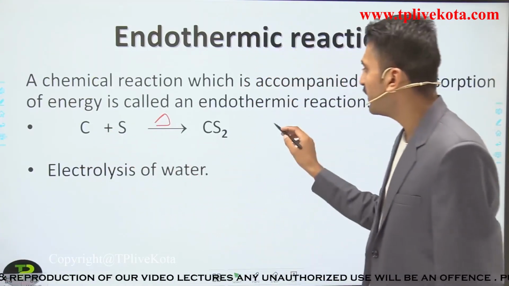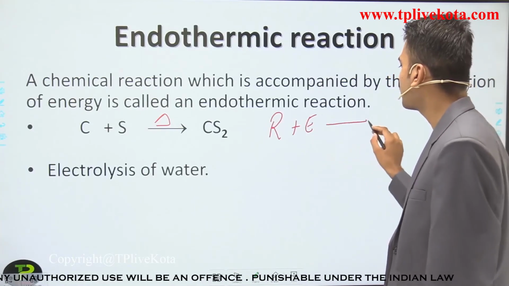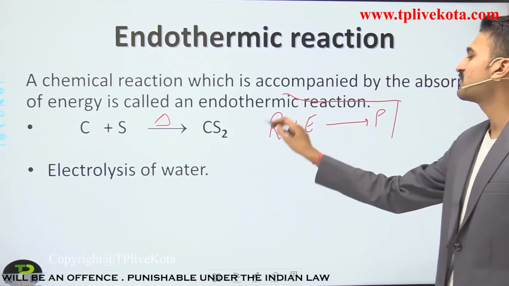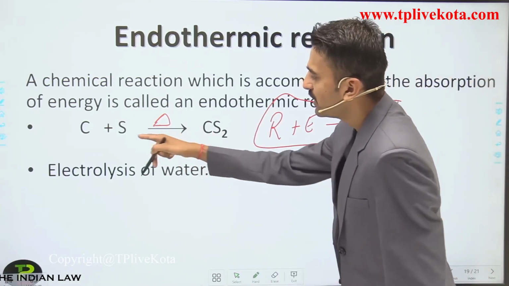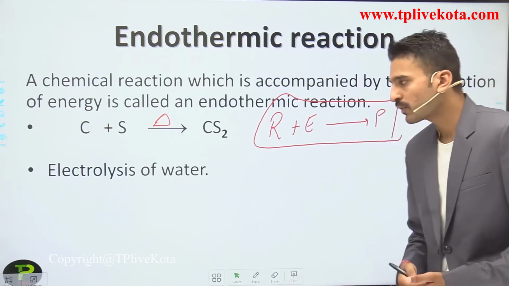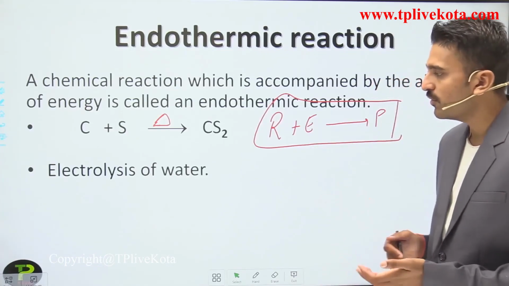So how can I write it? I can write it as reactant plus energy gives product. So endothermic reactions are written in this form. You can also put this energy above the arrow, and heat is also a form of energy.